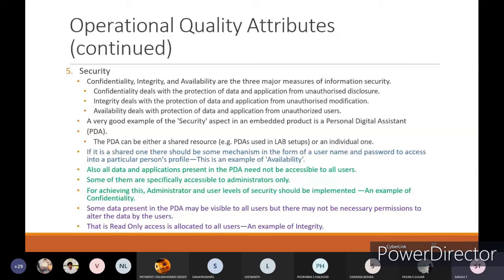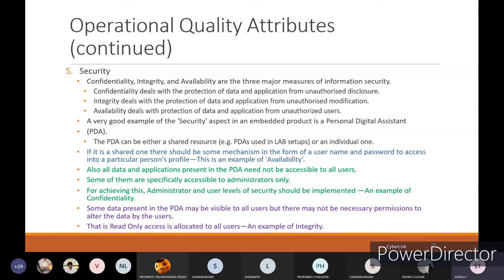Confidentiality, integrity, and availability are the three major measures of information security. Always confidentiality, integrity, and availability are the three major information security considerations.